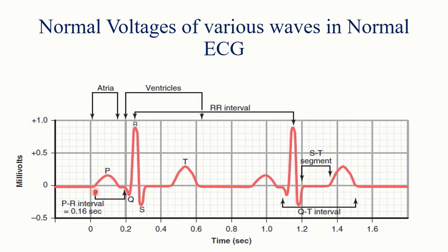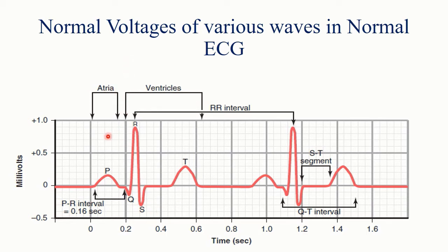So first of all, the P wave. The voltage of the P wave is determined by its height. It is almost equal to 2 smaller squares here, so that is 0.2 millivolt. In case of the QRS complex, it is measured from the uppermost point to the lowermost point, that is almost 12 smaller squares, so that is 1.2 millivolt.